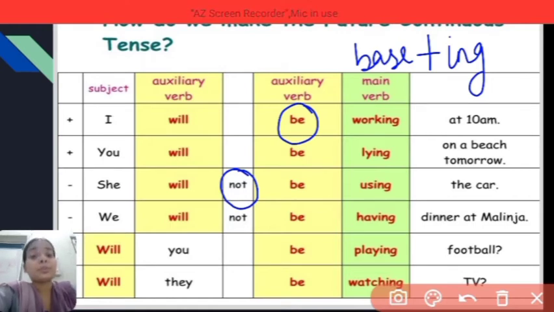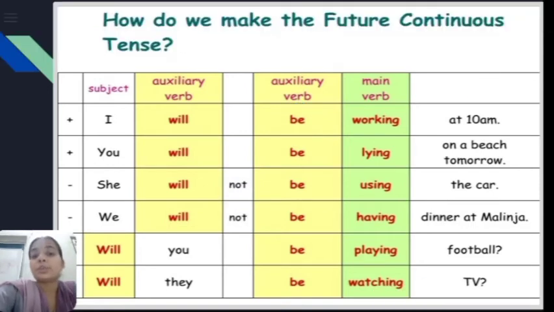Now, if you want to form sentences in the interrogative, that's very easy. Just invert the auxiliary verb with the subject. Like, will you be playing football? Will they be watching television? So this is how you can form interrogative sentences using the future continuous tense.